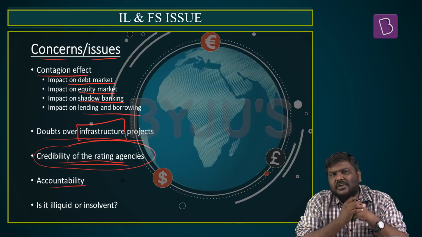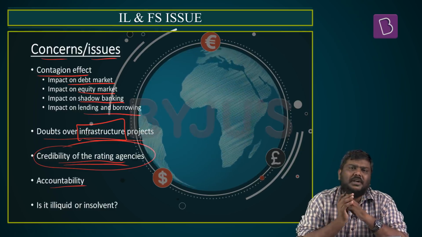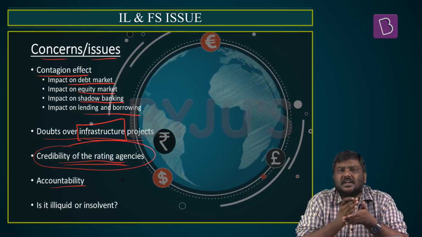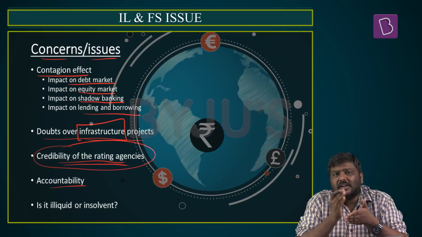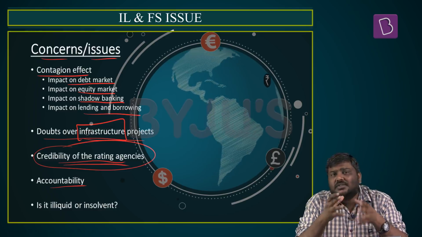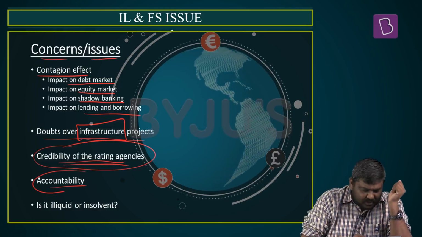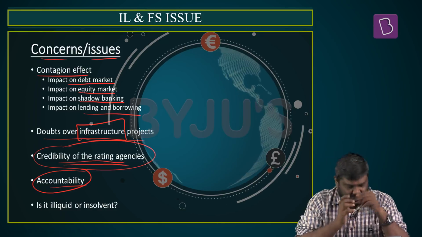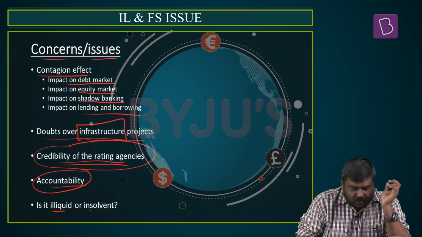Next, the government of India needs to have certain accountability. What were the reasons? Why were the independent directors quiet? Why were they silent? What were the auditors doing? The accountability as well as the transparency is one of the very important concerns. Next, the company: is it illiquid or insolvent?